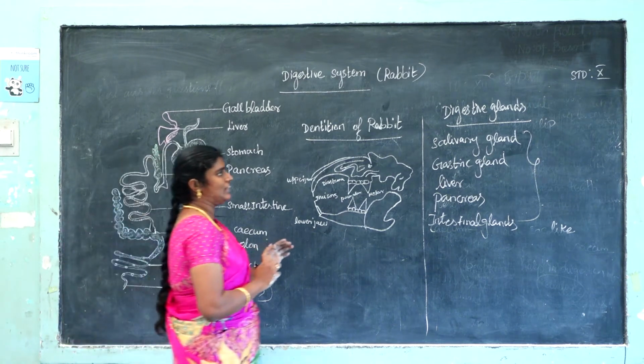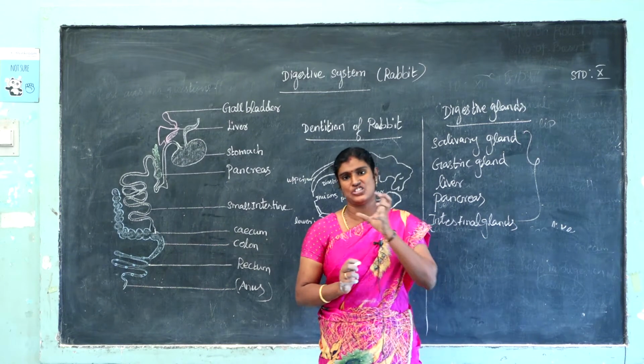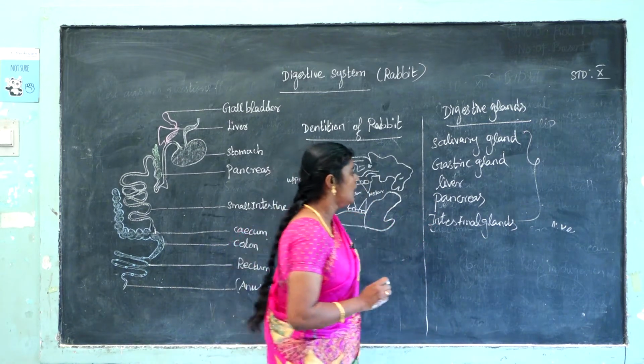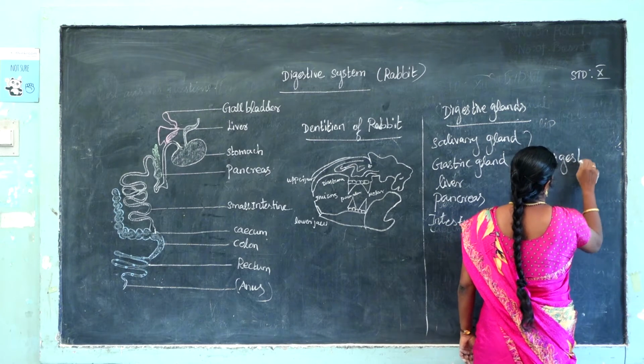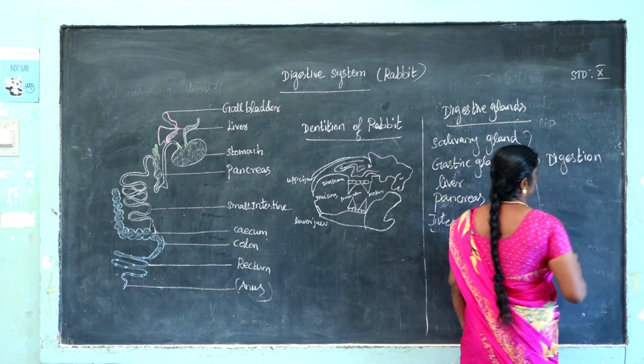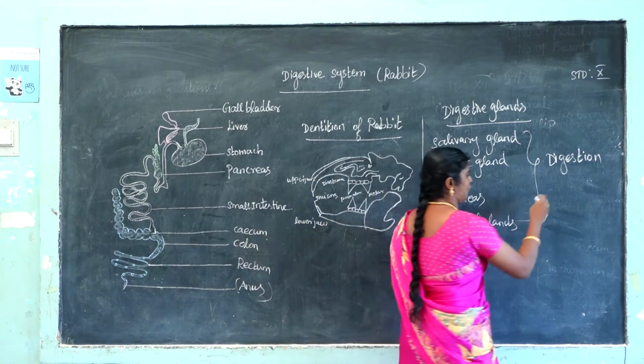What is the use of the digestive glands? The secretion of digestive glands helps in the digestion of food in rabbit. What is the use? Digestion. What is digestion? Already I told. Digestion means macromolecules are converted into micromolecules. What happens in digestion?